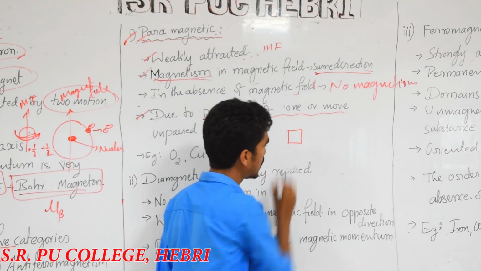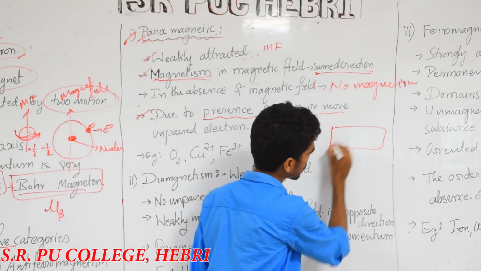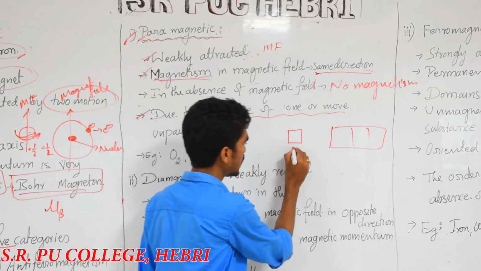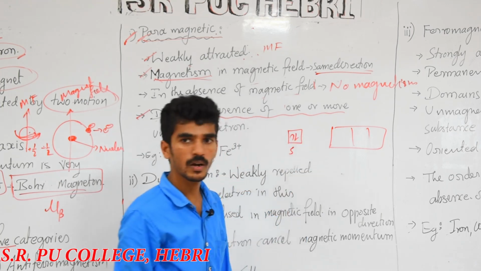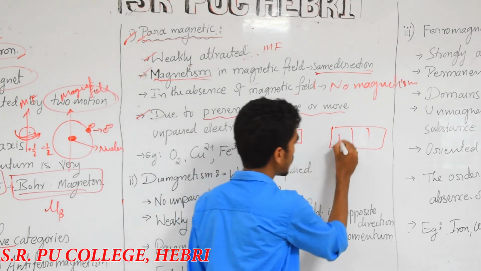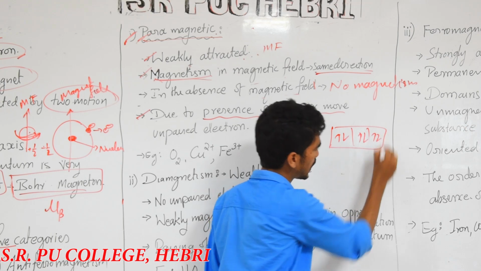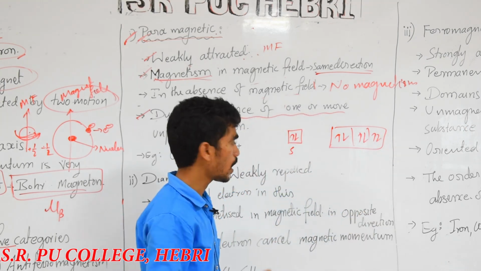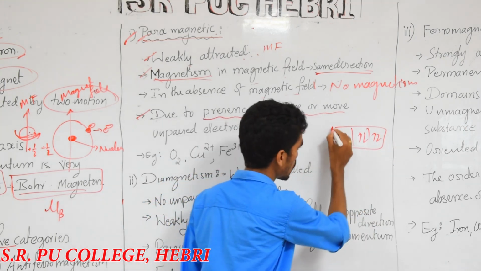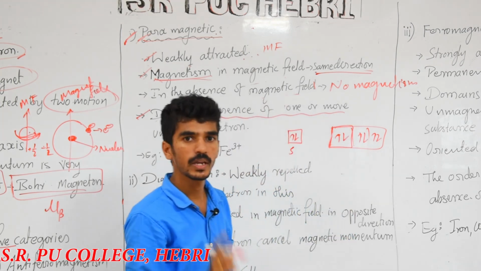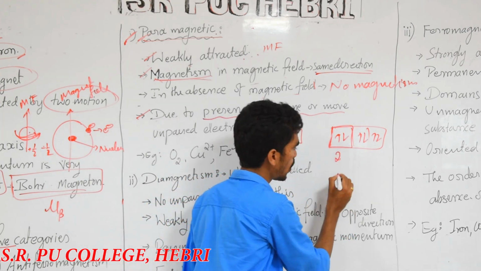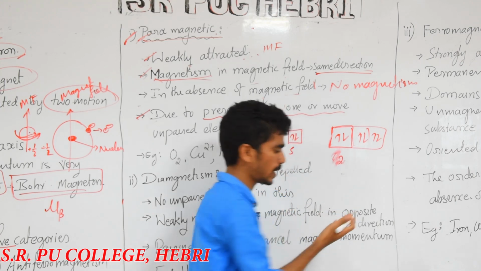Okay, now I'll consider s and p. Here the s orbital should be filled with 2 electrons only. In p we can write 6 electrons, but what you need to observe here is, consider only one orbital. In one orbital we can fill only 2 electrons.